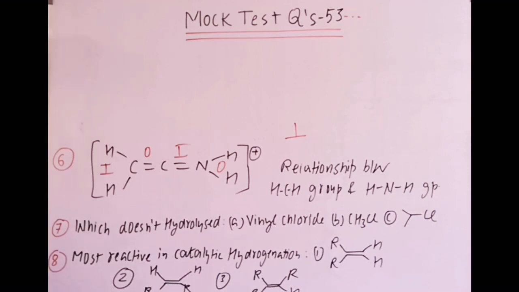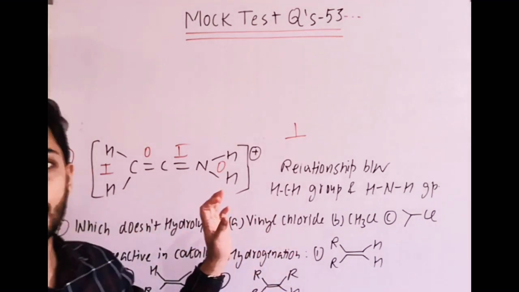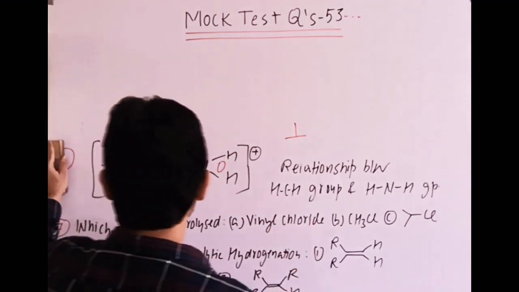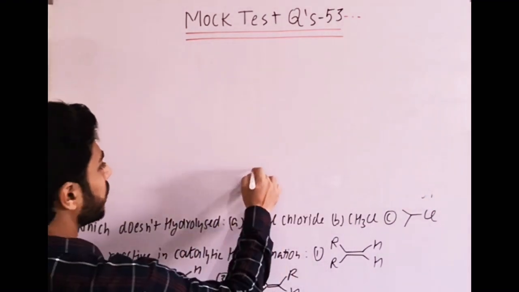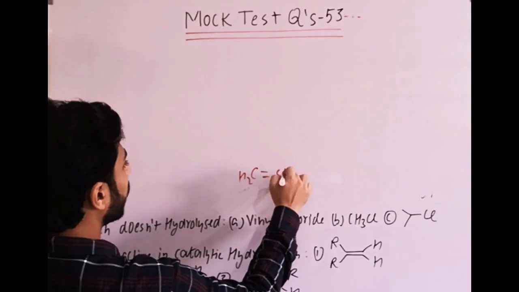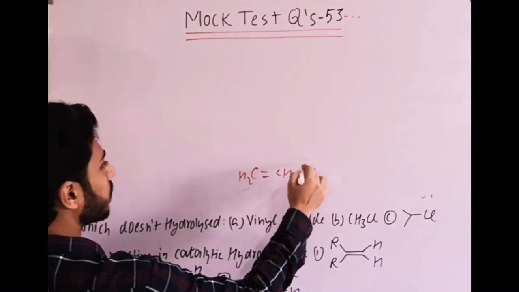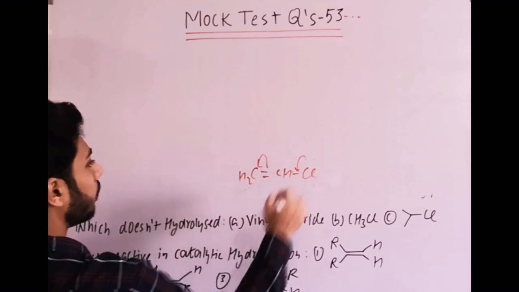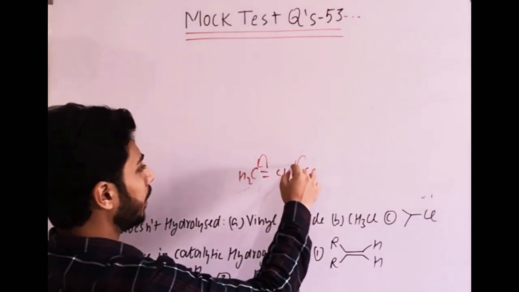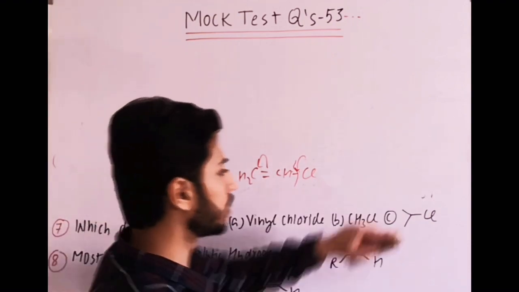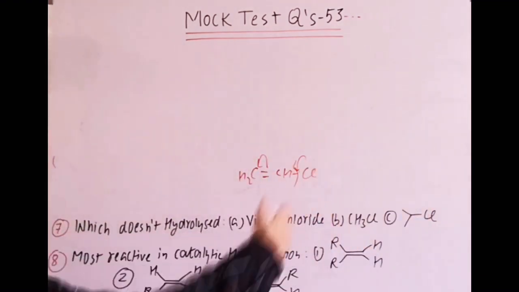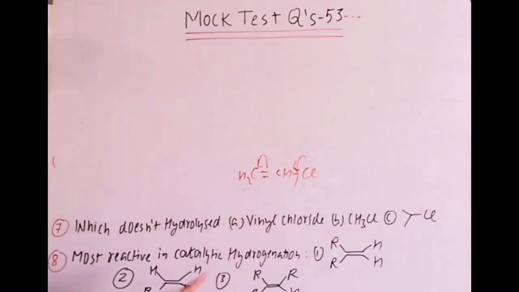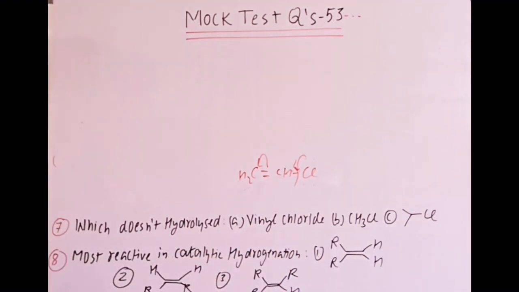Next question is, which doesn't hydrolyze? Among these options, which will not undergo hydrolysis. So you know, it is a very easy question. It is vinyl chloride. We know that C double bond C, that is CH2 vinyl group, and here is Cl. Due to resonance stabilization, there exists partial double bond character. So this bond will not be cleaved easily, whereas in the other options, the third option also, it will be easily cleaved. So it undergoes SN2 reactions, SN1 some products, but this will not undergo hydrolysis. Same way aryl halides or aryl chlorides, they also do not participate in such type of hydrolysis reaction.